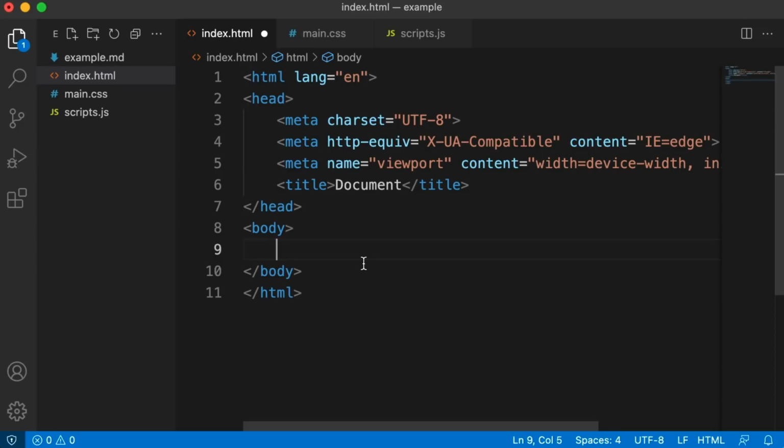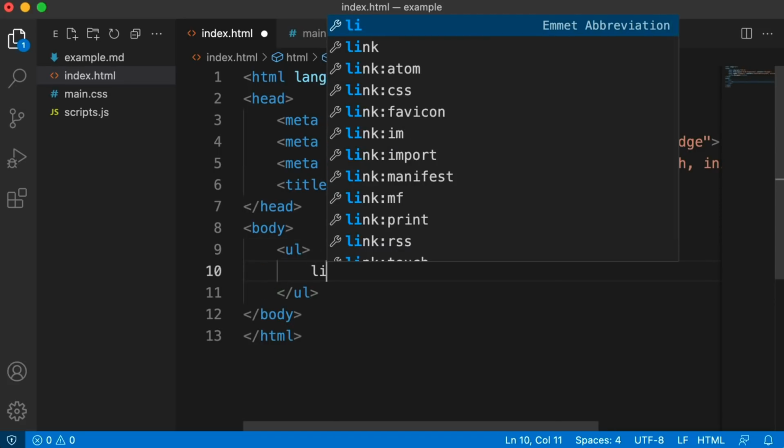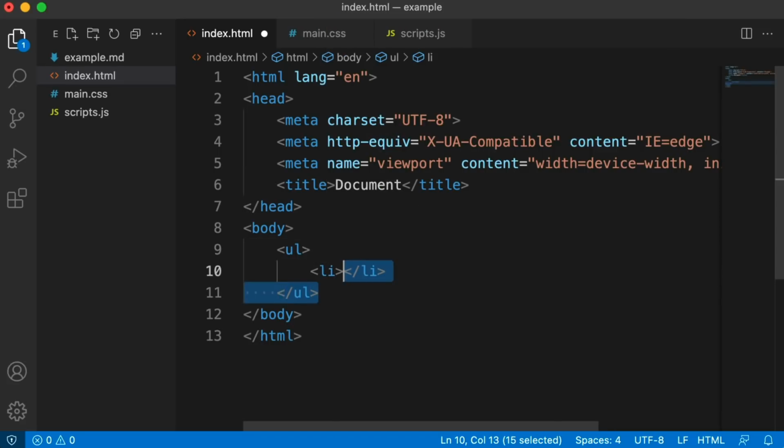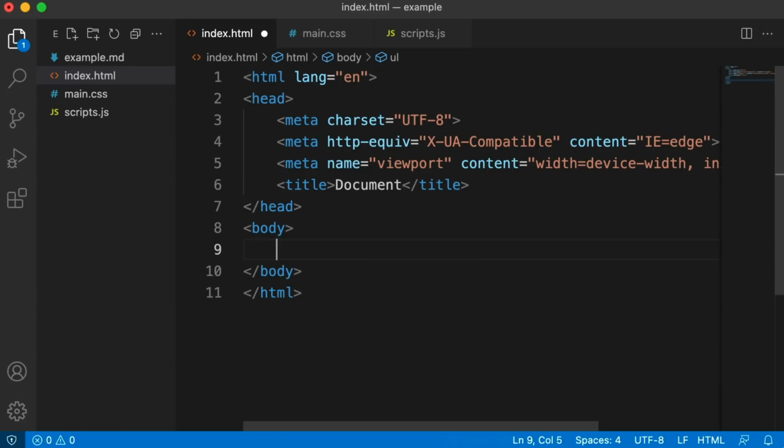Emmet is specifically for HTML and CSS. So, for example, if I wanted an unordered list, you just type UL, hit tab. Inside there, if I want a list item, you just hit LI, hit tab. But better yet, we can do this all at once. So let me get a clean slate again.